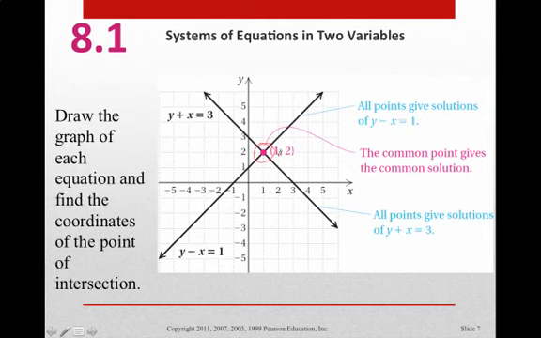So let's see, if this is x and this is y, we know that if we put x and y here, we would get y is 2 and x is 1. Does 2 minus 1 equal 1? Well, that equals 1, so this makes this a true statement. The same can be said here. 2 plus 1 is equal to 3. Well, 3 equals 3. This again is a true statement. So this point makes both equations true, and it is a place where these two equations cross.